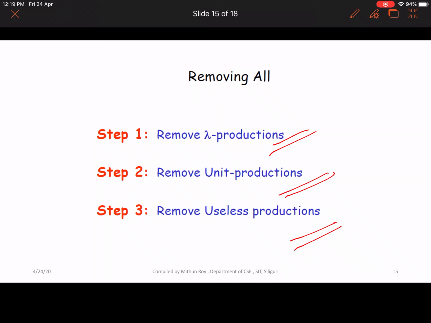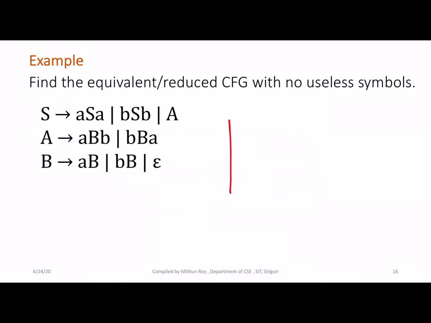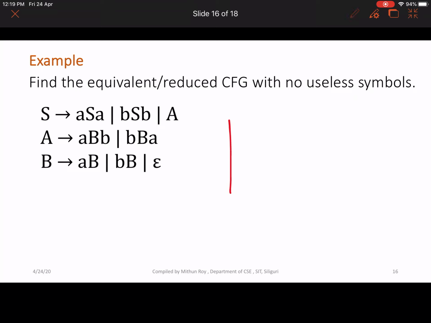Okay, now for this example, find the equivalent or reduced context-free grammar with no useless symbol. So step 1,